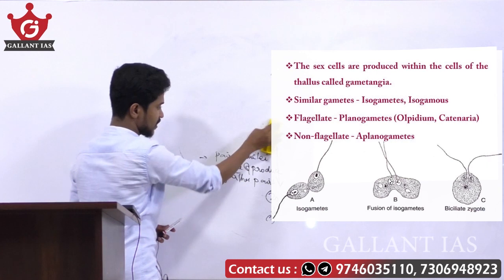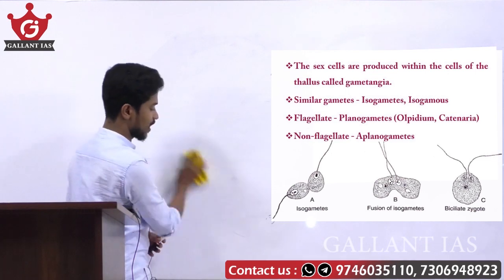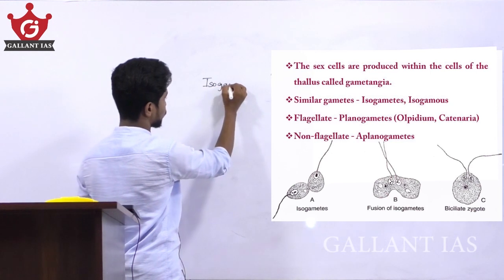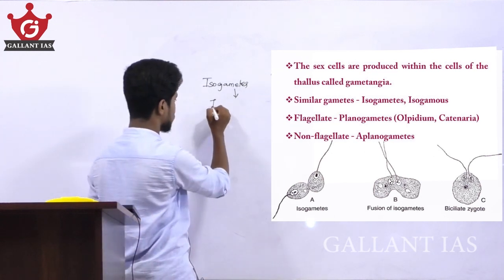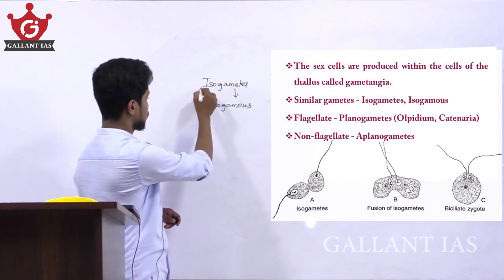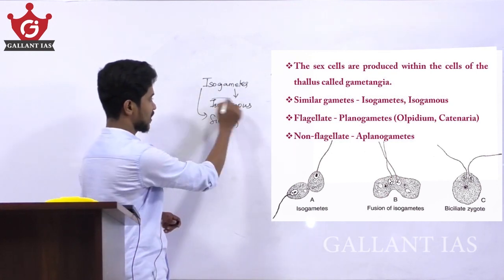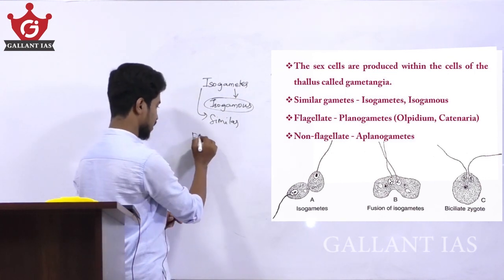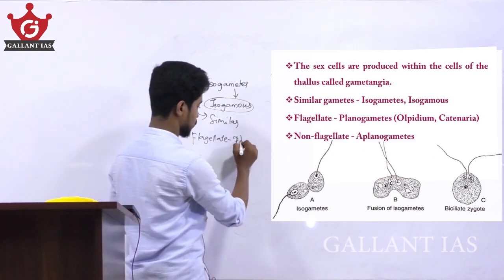If the gametes produced are similar, they are called isogametes, and the fusion of two similar gametes is called isogamous. Isogamy means similar gametes.